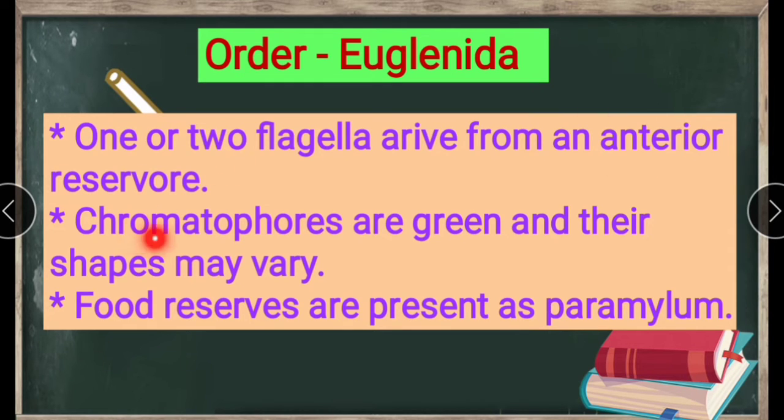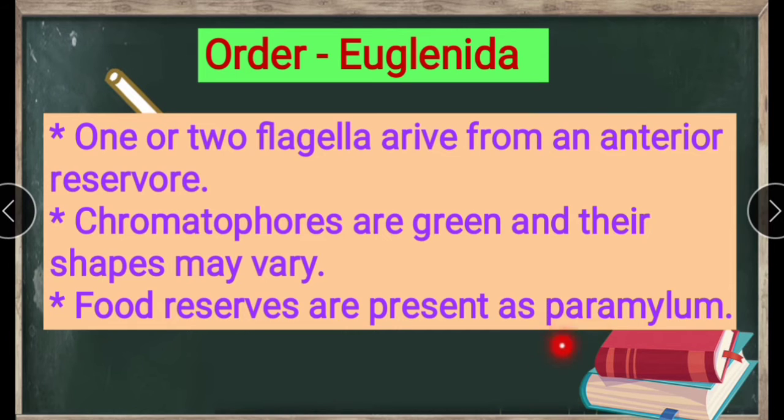Chromatophores are green, and their shapes may vary, like oval, spherical, or anything. Next, food reserves are present as paramylum. Paramylum is one of the carbohydrates, and it is similar to starch.